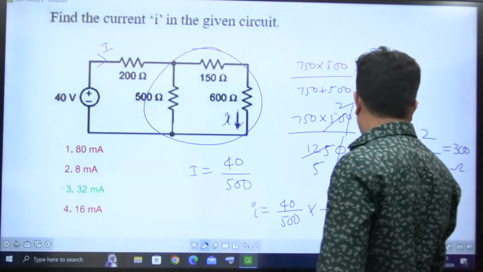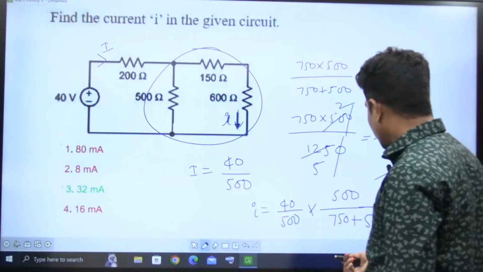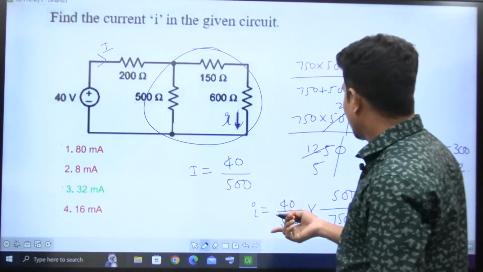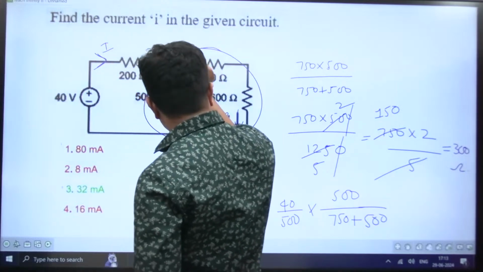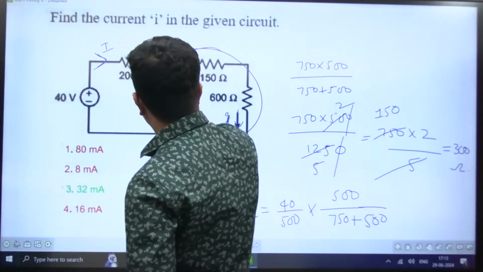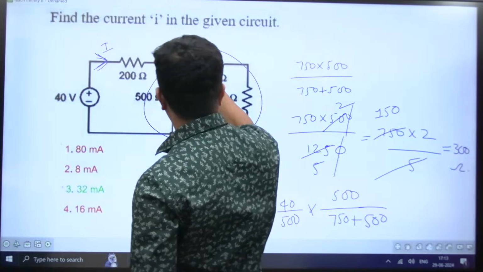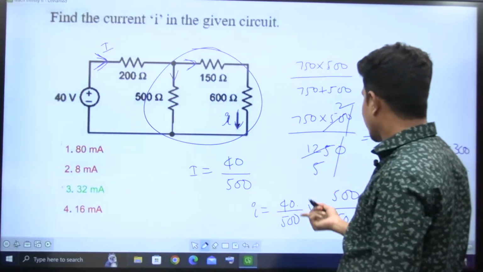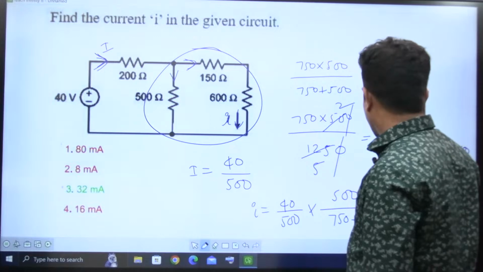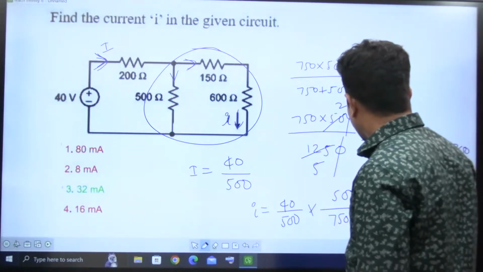750 plus 500. Yes, if you solve it, you're going to get the value. So here 40 divided by 500 is this total current. So I want this current. So this current is equal to total current into opposite impedance by total impedance, or opposite resistance by total resistance. 40 by 50 into 500 by 500 plus 750.